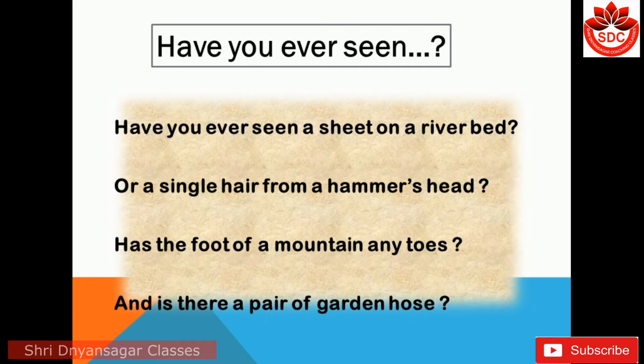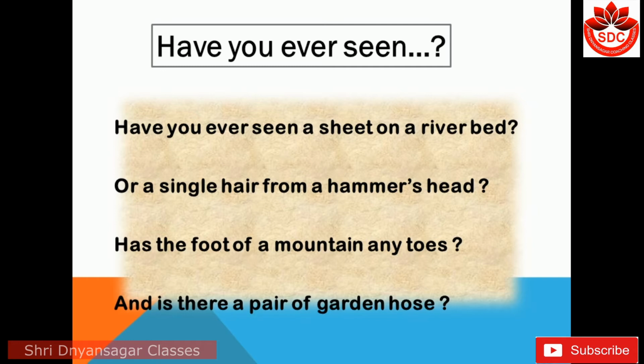We say the area of the river is called river bed, but we can't cover it with a sheet. Or a single hair on a hammer's head. The point of a hammer is called a head, but it hasn't hair, and hair is on a head. So here, hair is used as a homograph.